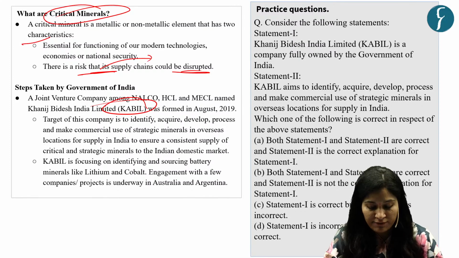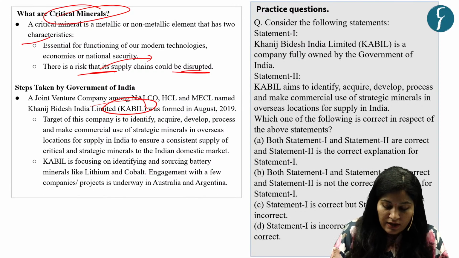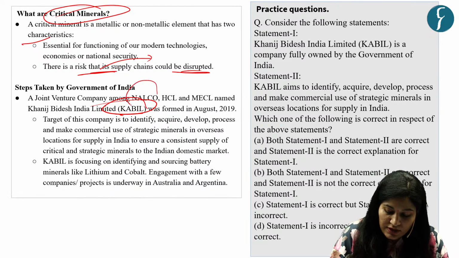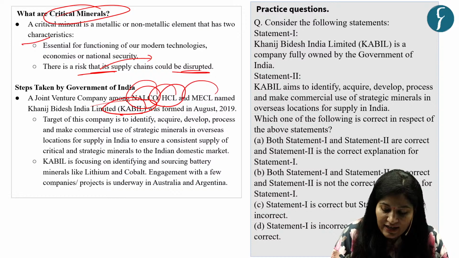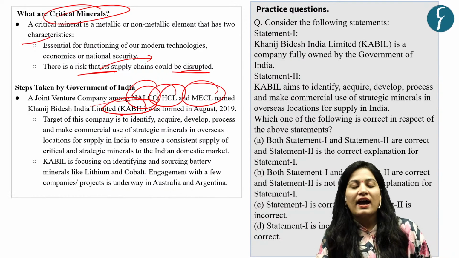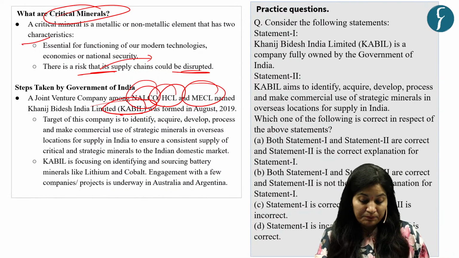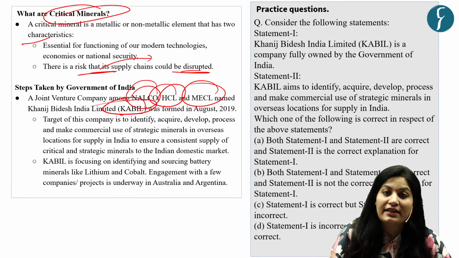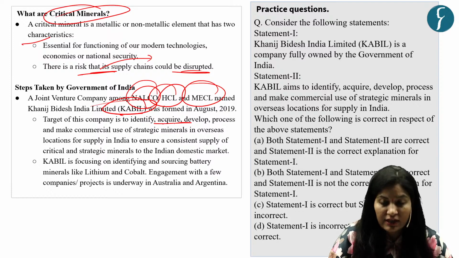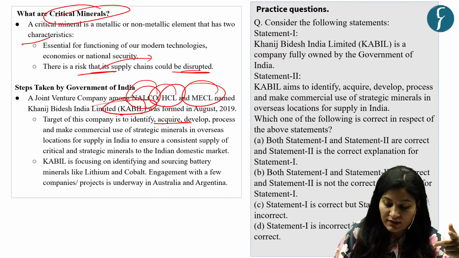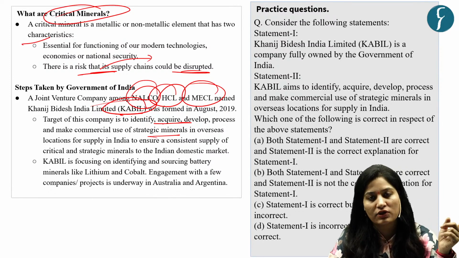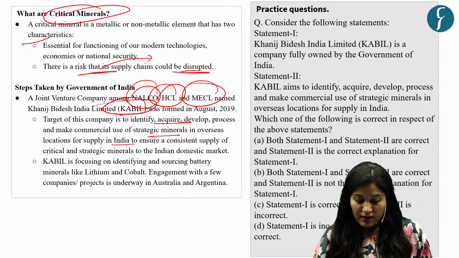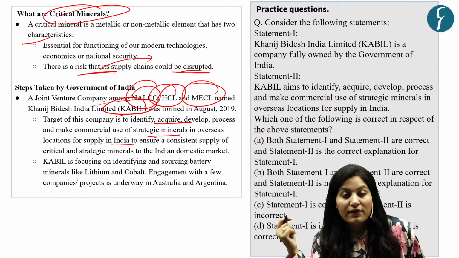Do refer to our PDF. Here we have taken up the KABIL initiative, which is a joint venture of NALCO, HCL, and MECL. This is basically formed to identify, acquire, develop, and process commercial use of strategic minerals in overseas locations for supply in India. Okay. So now let's solve our practice question.